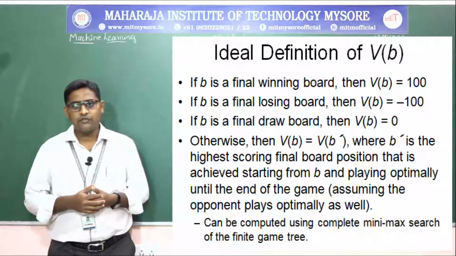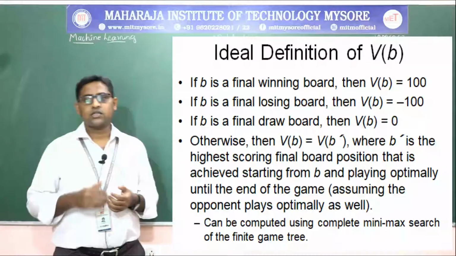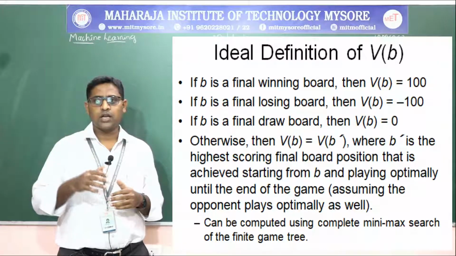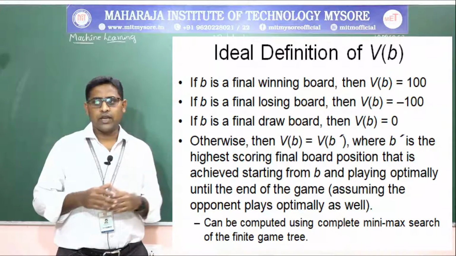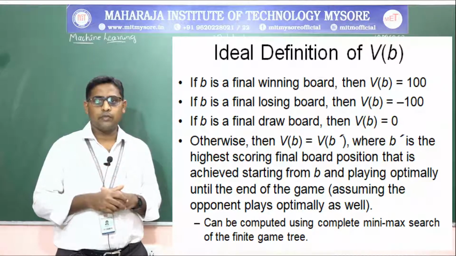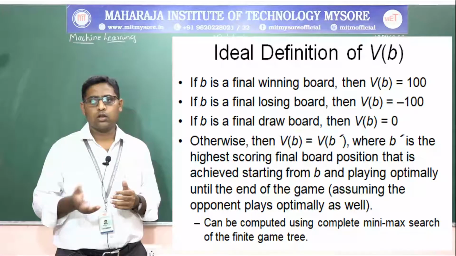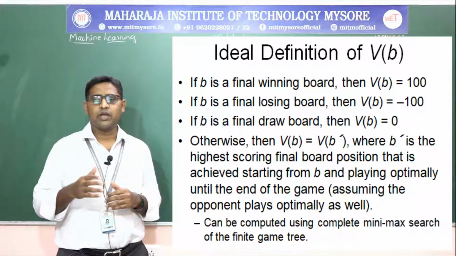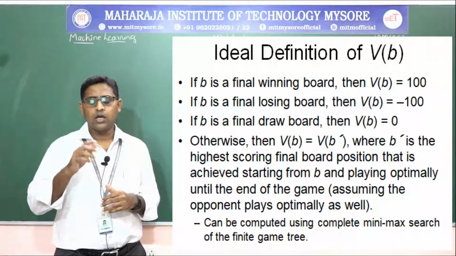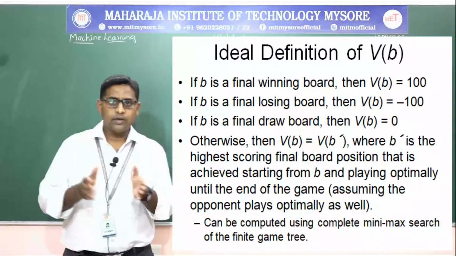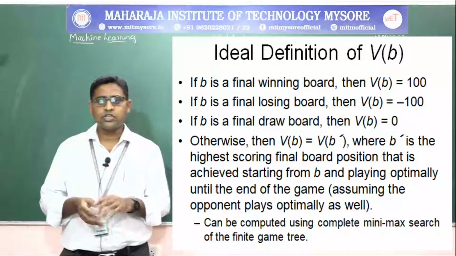Now the ideal definition for the checkers game is V of B. If board B is a winning board, that winning state will be 100. A final losing board will be minus 100, and a draw means 0. Nothing will be lost and nothing will be gained, so no loss, no win. Otherwise V of B will be V of B dash.